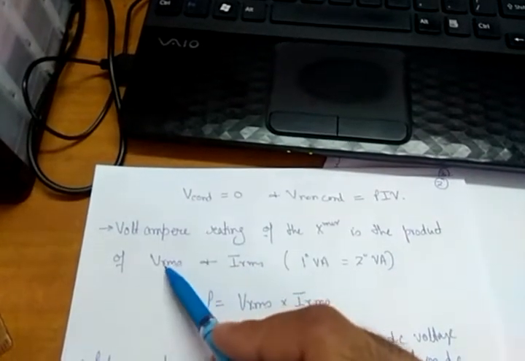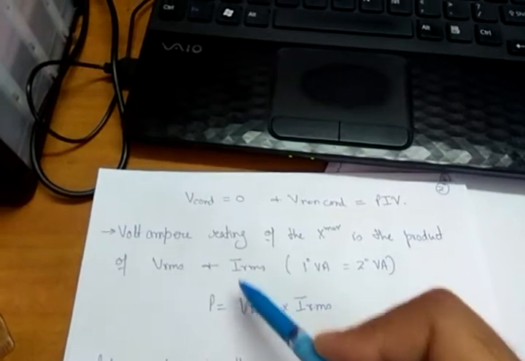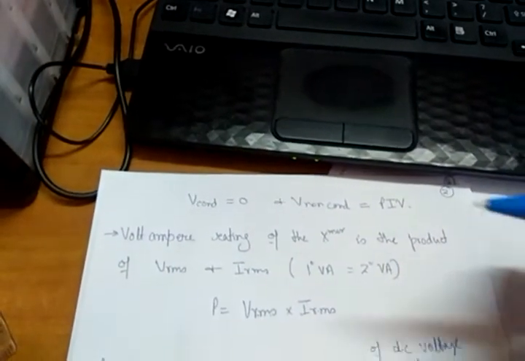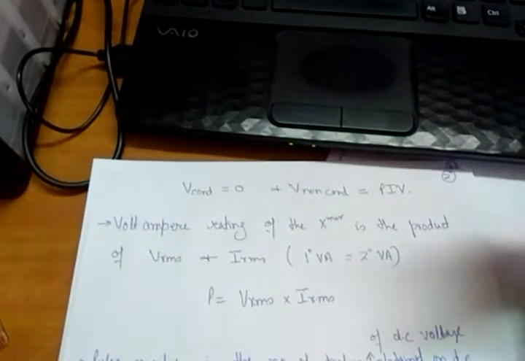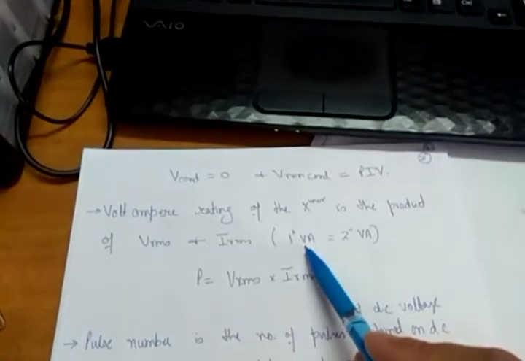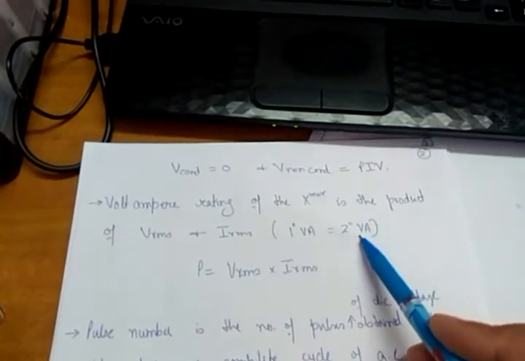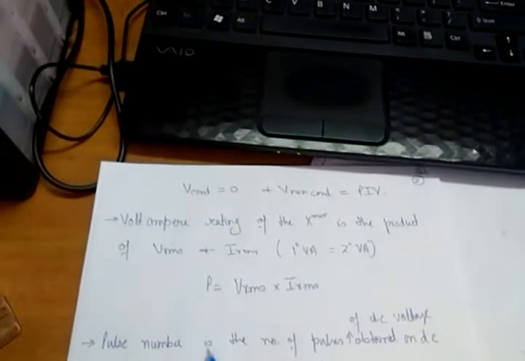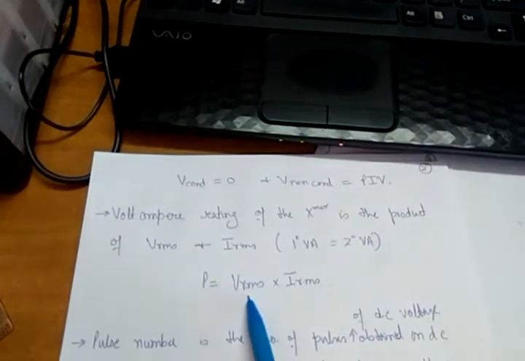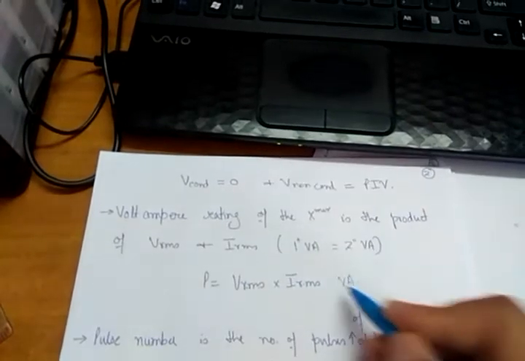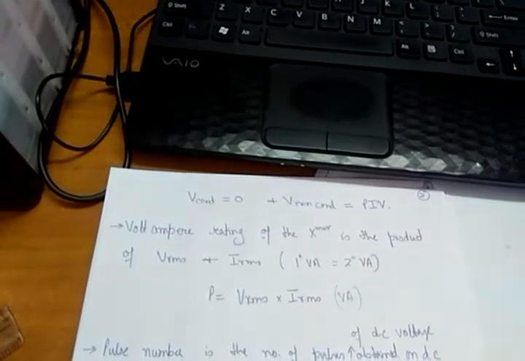So on the primary side it will be VRMS, IRMS on the primary, and on the secondary side it will be IRMS into VRMS on the secondary side. But the overall primary volt ampere rating will be equal to the secondary volt ampere rating. So the power rating will be given by VRMS into IRMS. This is the volt ampere rating of a transformer.